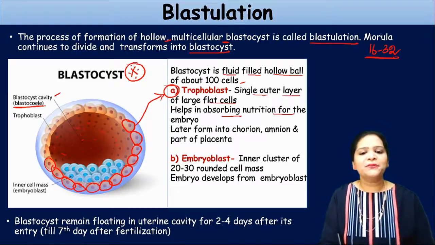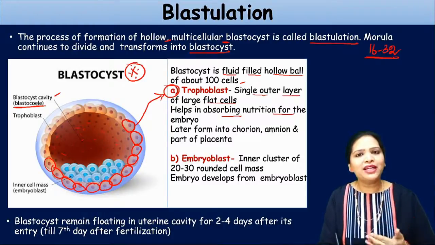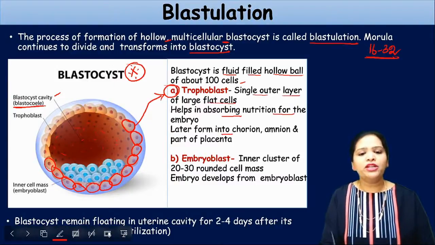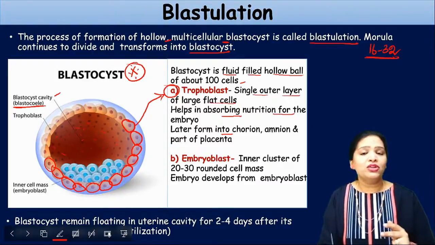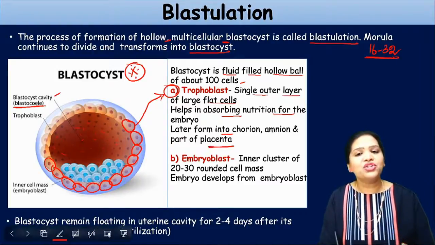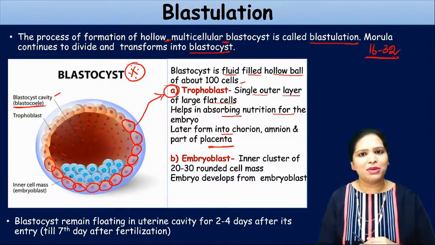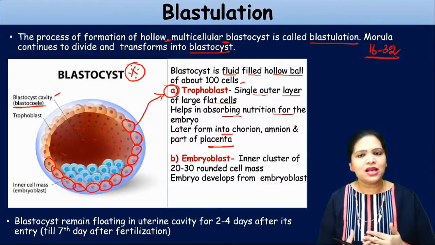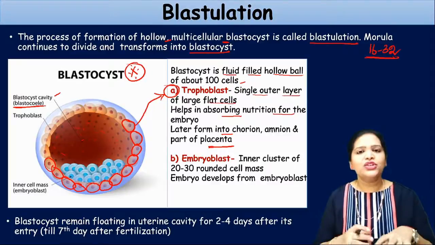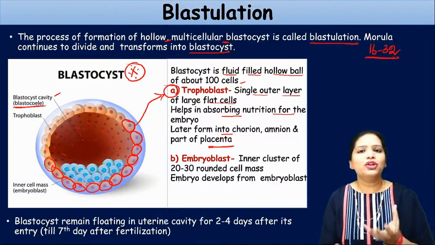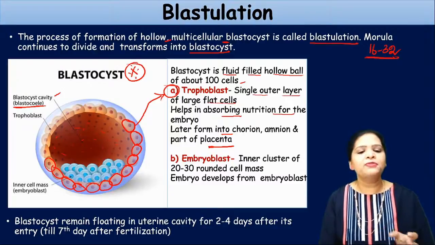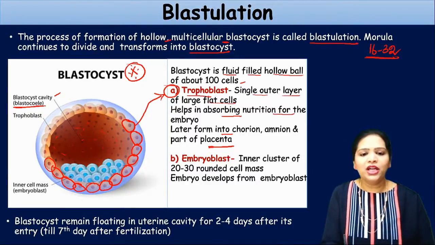The second function is that these trophoblast cells will develop into different kinds of membranes in the further processes. They form the chorionic membrane, amniotic cavity, amniotic membrane, and some part of the placenta. What is the placenta? It is a cord-like structure which connects the fetus with the mother. All these developments are going to occur from these cells only. See, this blastocyst itself we call an embryonic stem cell. So the basic stem cells for the chorionic membrane, amniotic cavity, amnion, placenta, everything will be the trophoblast.